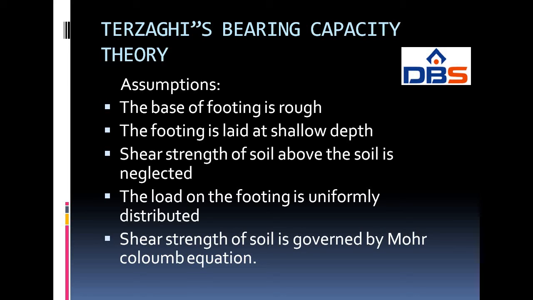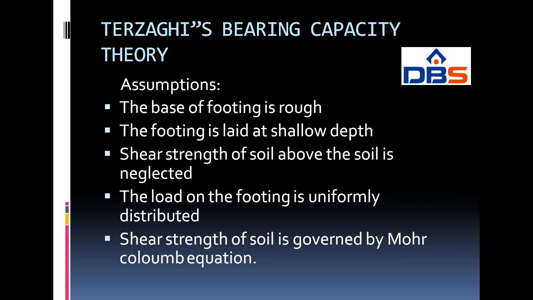The shear strength of the soil above the base of the footing is neglected; the soil above the base is replaced by a uniform surcharge of overburden pressure, that is nothing but gamma DF. The load on the footing is vertical and uniformly distributed.